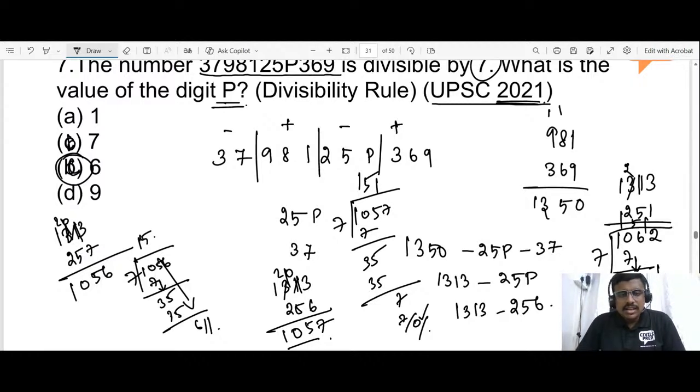With the help of this, I can find 1313 minus 250P. If the number I get here is divisible by 7, then the entire number is divisible by 7. So only when I put 6, I'm getting remainder 0. So this is the correct format, Ashwini. If you guys have any doubt, you can ask me now.